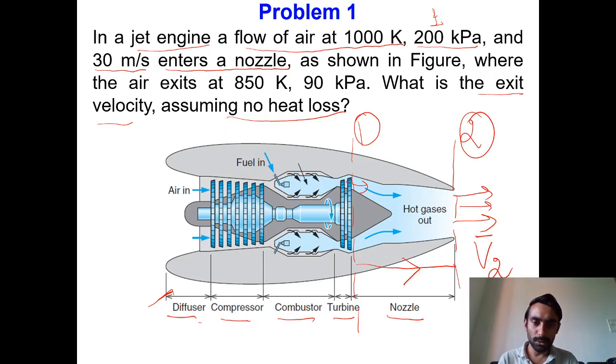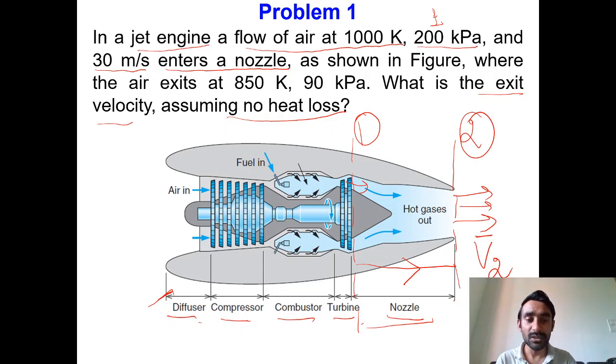Don't get confused by the schematic figure, because you will find a large number of components given there. However, if you go through the problem statement, only the desired conditions across the nozzle of the entire jet engine are given. So it is nothing but a simple question of flow through a nozzle.